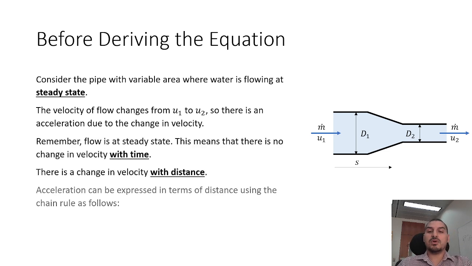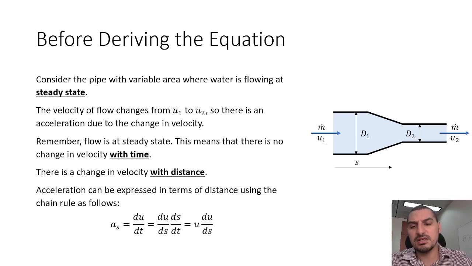That's why we need to express the acceleration in a way that is not du by dt. It has to be something else. It's a very simple mathematical tweak.